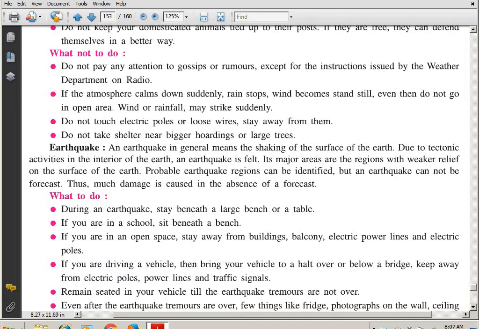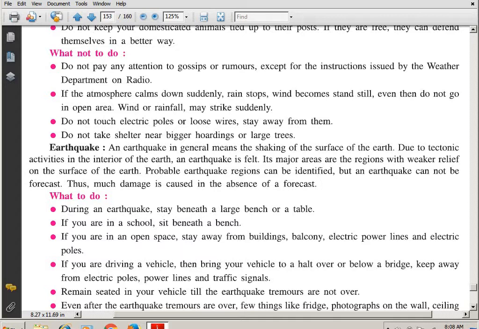So students, please be with me, open your textbook. An earthquake in general means the shaking of the surface of the earth. Due to tectonic activities in the interior of the earth, an earthquake is felt. Its major areas are the regions with weaker relief on the surface of the earth. Probable earthquake regions can be identified, but an earthquake cannot be forecast. Thus, much damage is caused in the absence of the forecast.